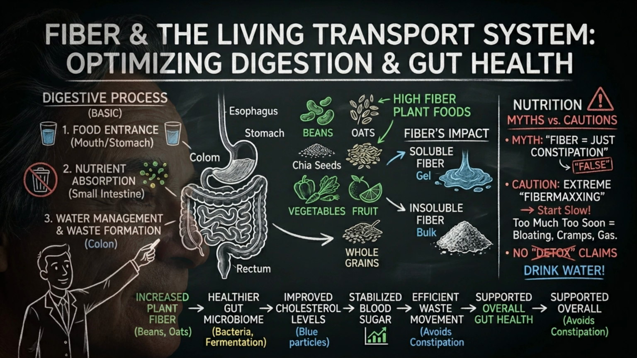Your digestive system is not a trash can. It is a living transport system. Food enters. Nutrients are absorbed. Water is managed. Waste is formed. Fiber changes the environment inside that system. It influences movement, texture, timing, and microbial activity.